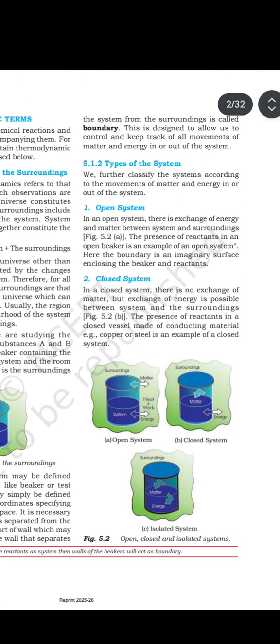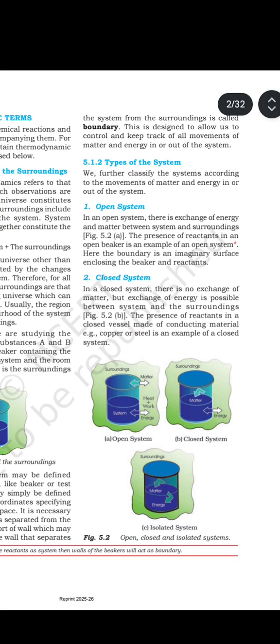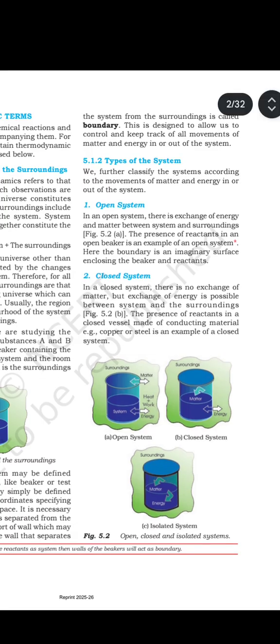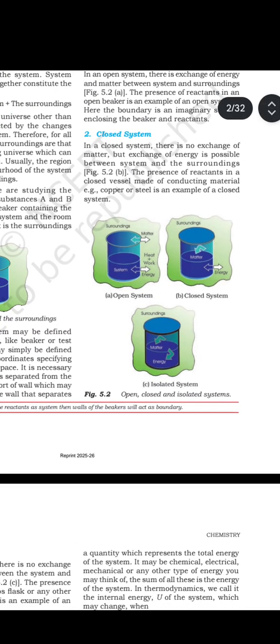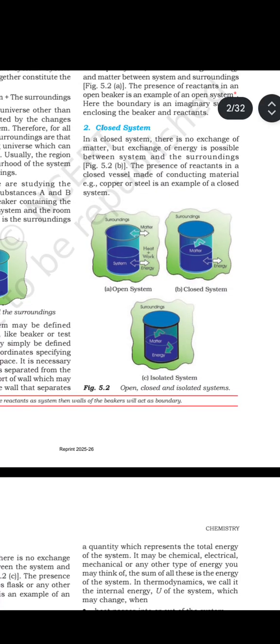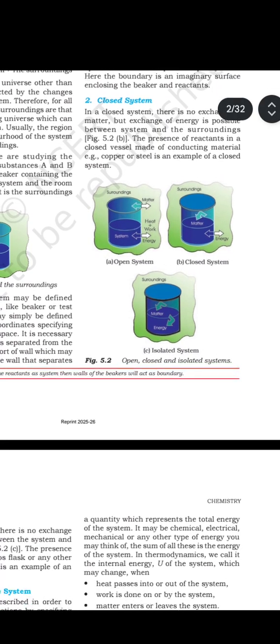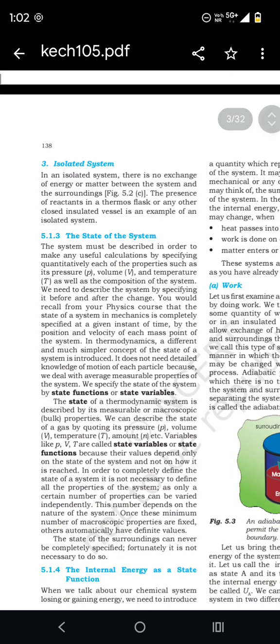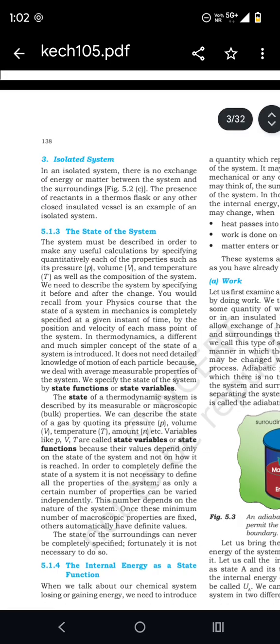Types of a system. We further classify a system according to the movement of matter and energy in or out of the system. Open system: in an open system, there is an exchange of energy and matter between system and surroundings. The presence of reactants in an open vessel is an example of an open system. Closed system: in a closed system, there is no exchange of matter, but exchange of energy is possible between system and surroundings. Isolated system: in an isolated system, there is no exchange of energy or matter between the system and the surroundings.